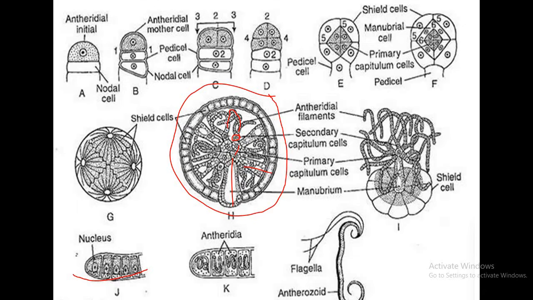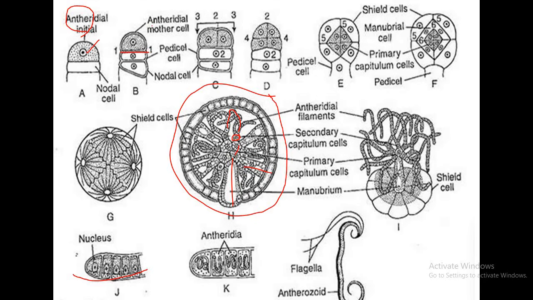If we see the development of globule, they develop at node of branches of limited growth. Peripheral adaxial cells of the node function as antheridial initial. After transverse division, it forms lower pedicel cell and above antheridial mother cell.